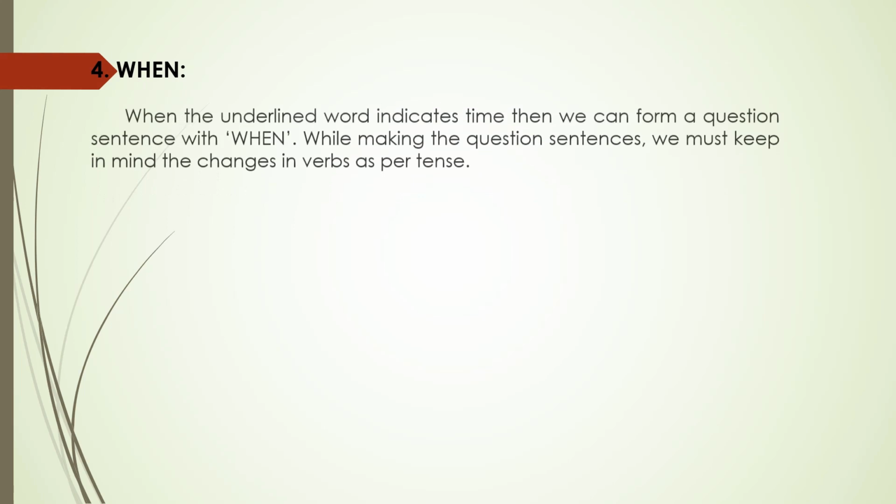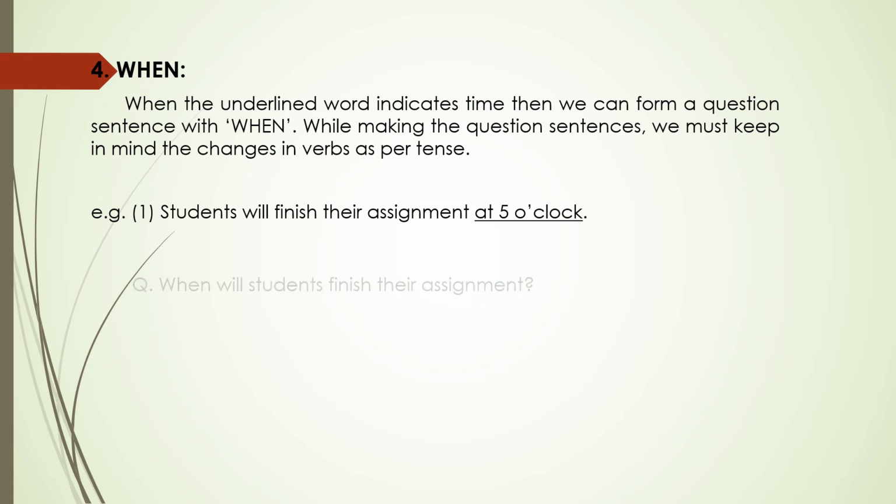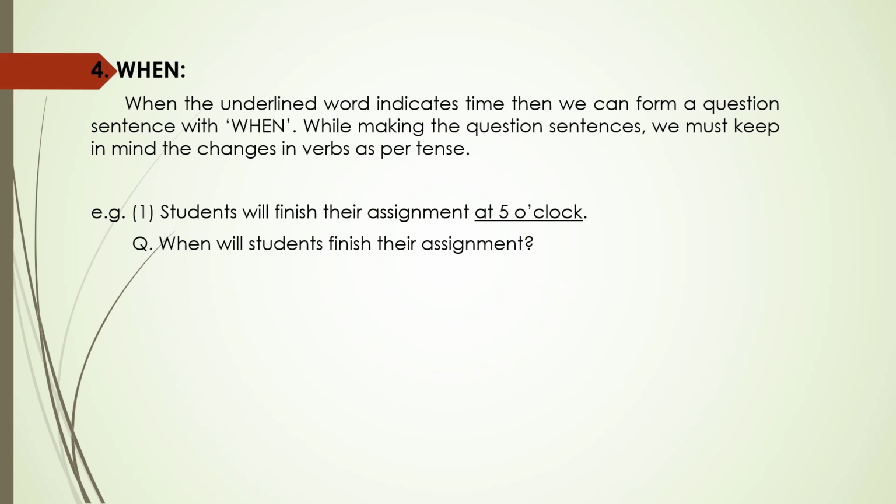Fourth one, when. When the underlined word indicates time, then we can form a question sentence with when. While making the question sentences, we must keep in mind the changes in verbs as per tense. For example, first one, students will finish their assignment at 5 o'clock. Here we can see that 5 o'clock is underlined, which indicates the time. So we will form a question. When will students finish their assignment?